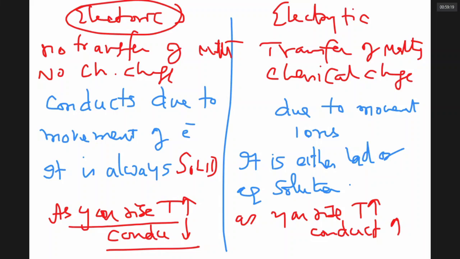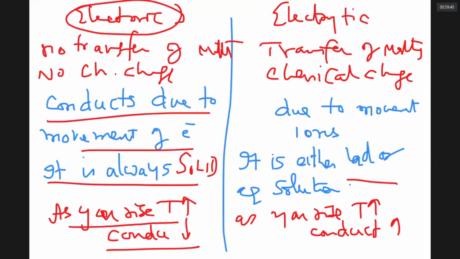When the electricity is being conducted in an electronic conductor, there is no particular heating effect. Whereas in electrolytic conductors, solutions become hot when current passes. So these are the differences. First difference, solid, liquid. Second difference, conductance due to electrons, conductance due to movement of ions.